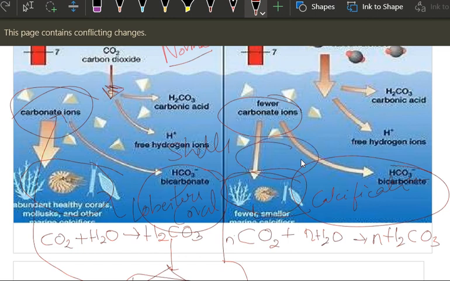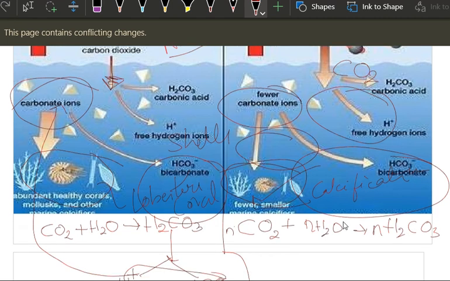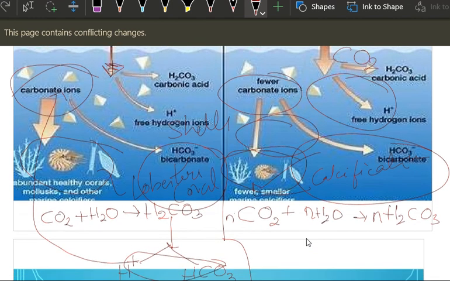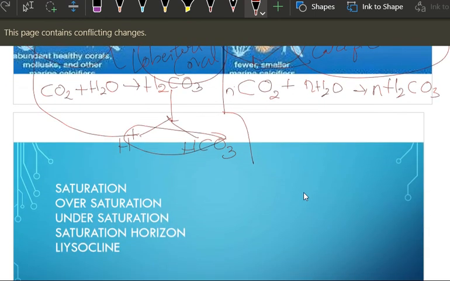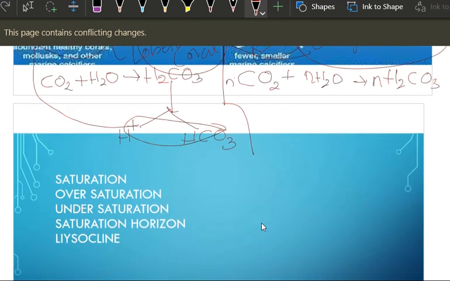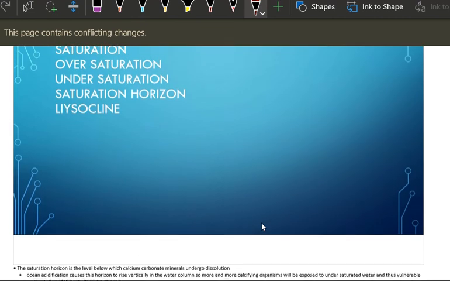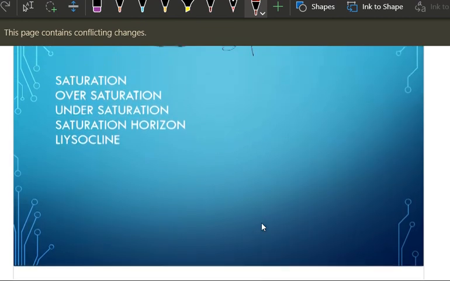So what we are doing by dumping this carbon dioxide into this ocean, with our higher usage of these emissions, we are depriving these animals of their shells, and unable to create their own shelters, they are getting extinct. That is what is happening due to this oceanic acidification. Okay, we will go a little deeper.